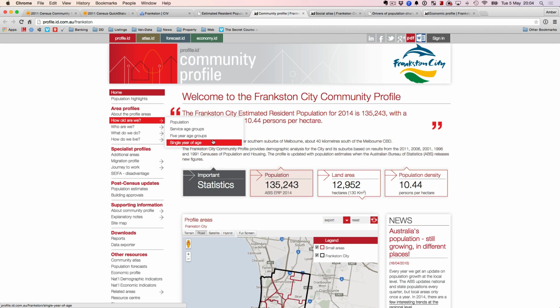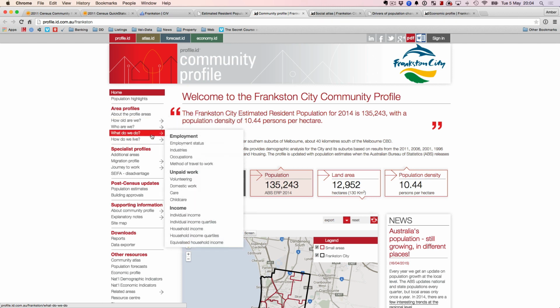Now you can look at things like how old we are, population, 5-year age group, single year of age, or who we are, or what do we do. So if I wanted to find out in Frankston what are the industries, what's the occupation, what's the childcare, domestic work, whatever that is, I can actually find all of that out.